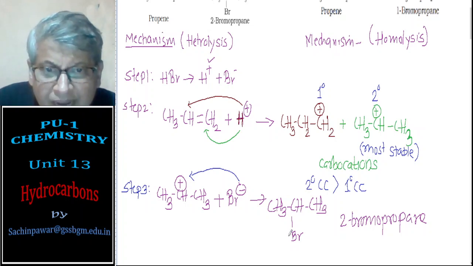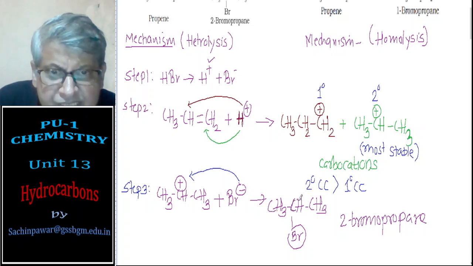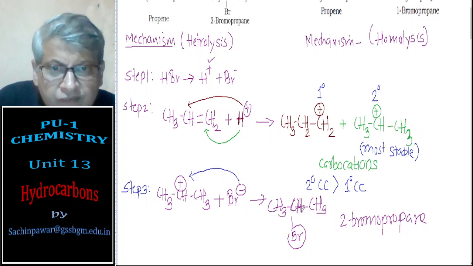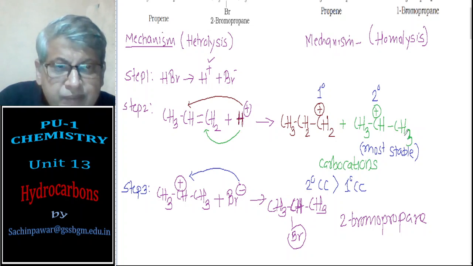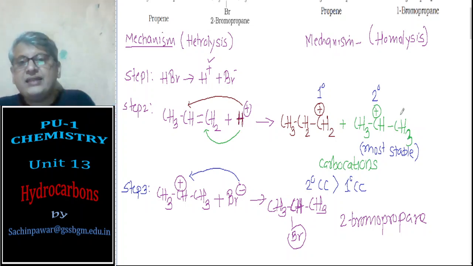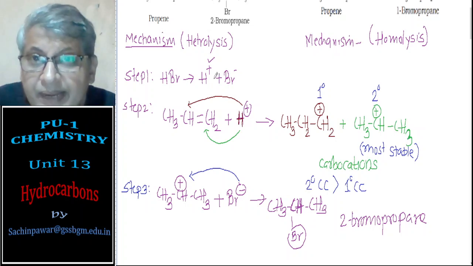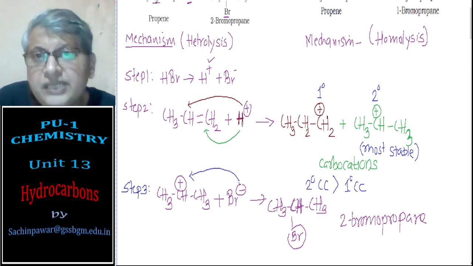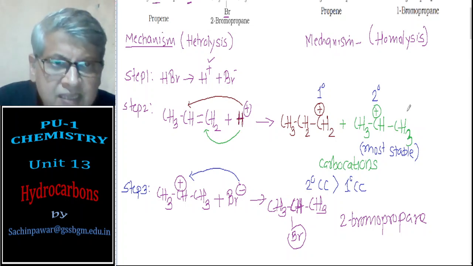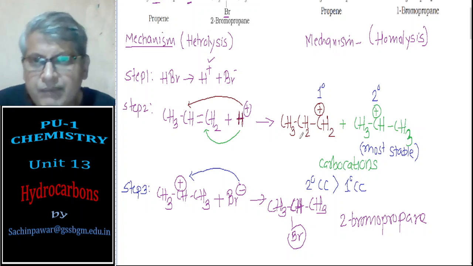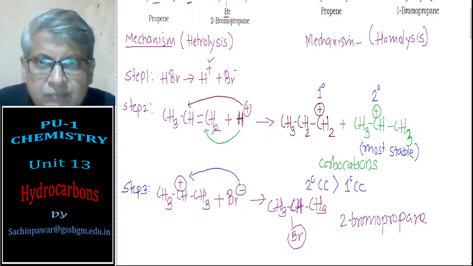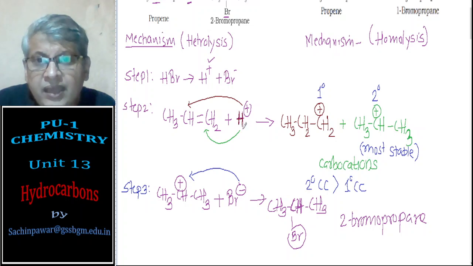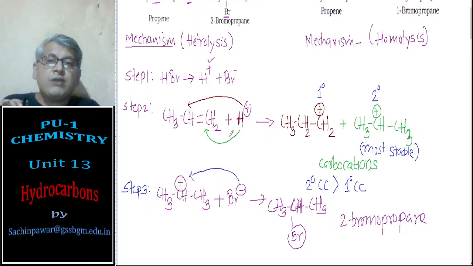And here you see why the negative part, that is Br, is going to the carbon atom which is attached to the least number of hydrogen. It is because of the stability of the carbocation, and that is there in the mechanism. The reason is secondary carbocation is more stable than primary carbocation. This is the mechanism of addition of HBr to propene in absence of dibenzoyl peroxide.